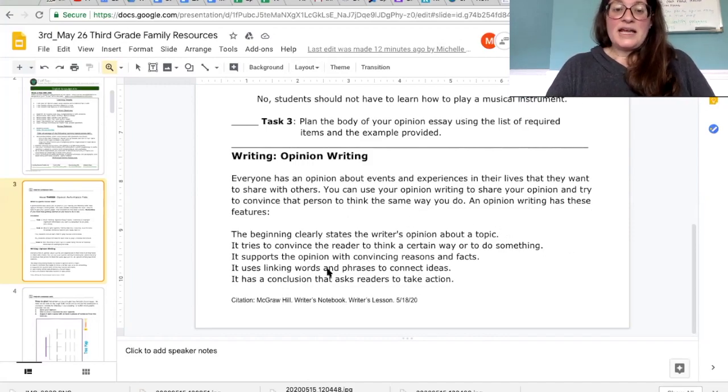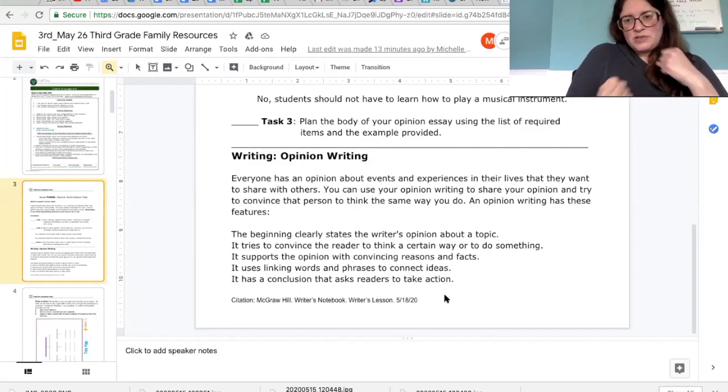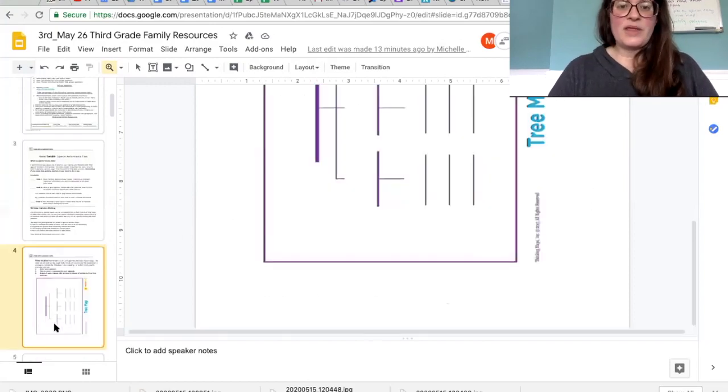An opinion writing has these features. The beginning clearly states the writer's opinion about a topic. It tries to convince the readers to think a certain way or do something. It supports the opinion with convincing reasons and facts. It uses linking words and phrases to connect ideas, which we'll come up with at a later time. And it'll have a conclusion that asks the readers to take action. So your wrap up is really going to make them want to do something.